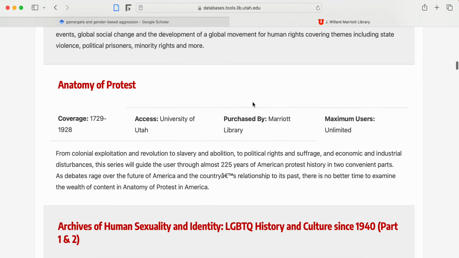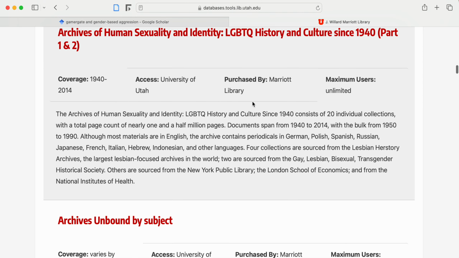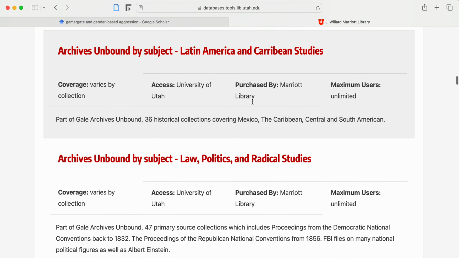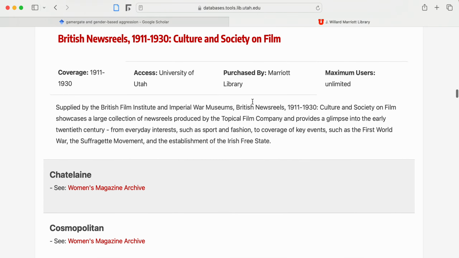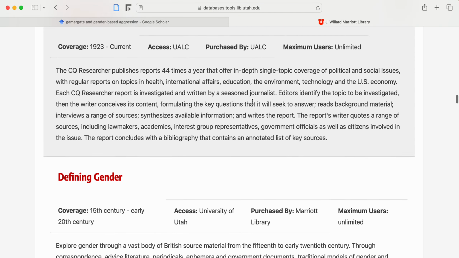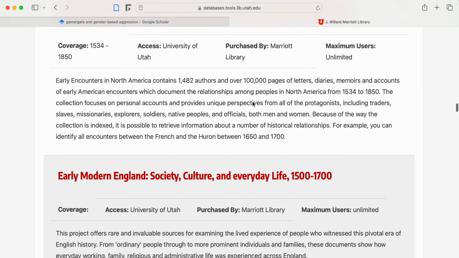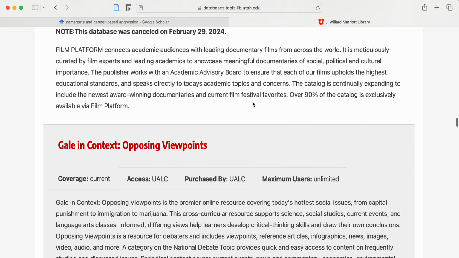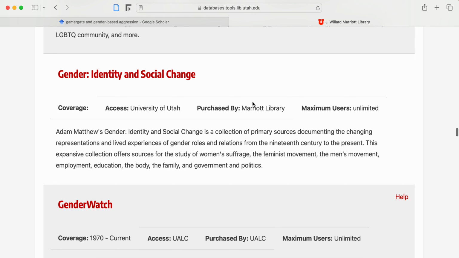So there's a lot of different perspectives on gender studies that we can see just through this list. But once you scroll through it, you'll notice all the database titles are going to be in red, and below that, you'll see that there's a little bit of a blurb, and this will describe what you can expect to find in that database. So I'm scrolling toward one that I'm actually interested in.